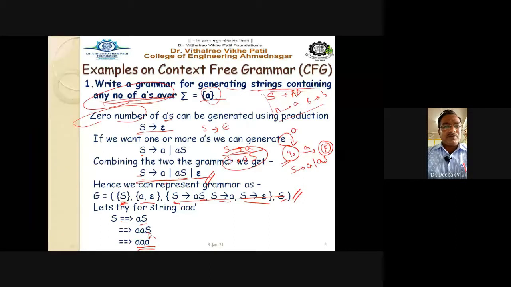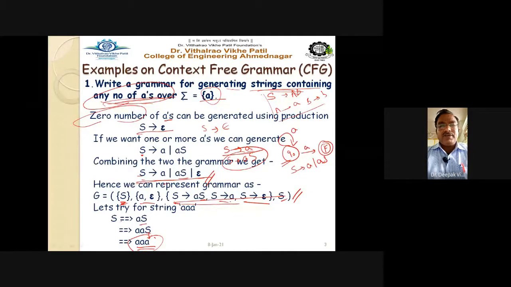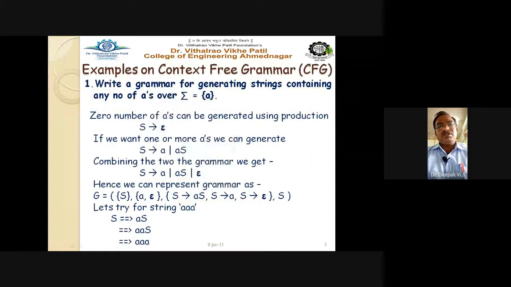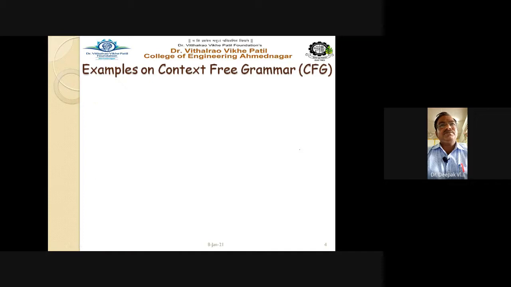So from this particular string, we can conclude that you can have multiple number of A. So this particular grammar is able to produce the strings containing any number of A's. Getting this point? So this is the way. Slowly you will understand how to solve such types of examples, and today we are going to discuss all such types of examples here. Right. So let us go for another one.